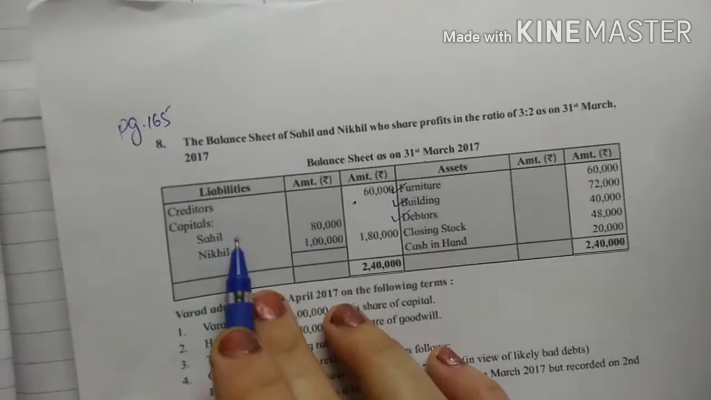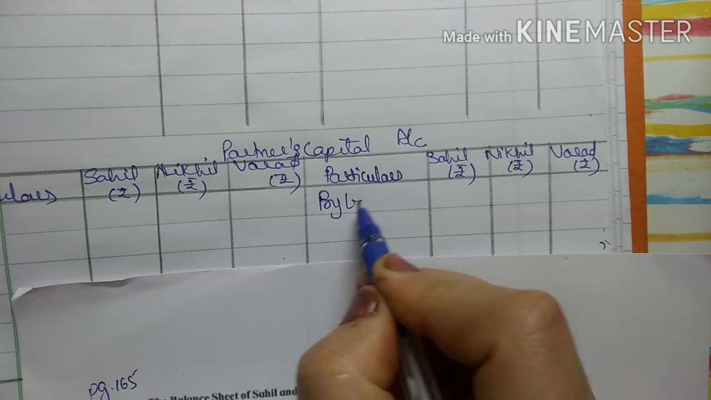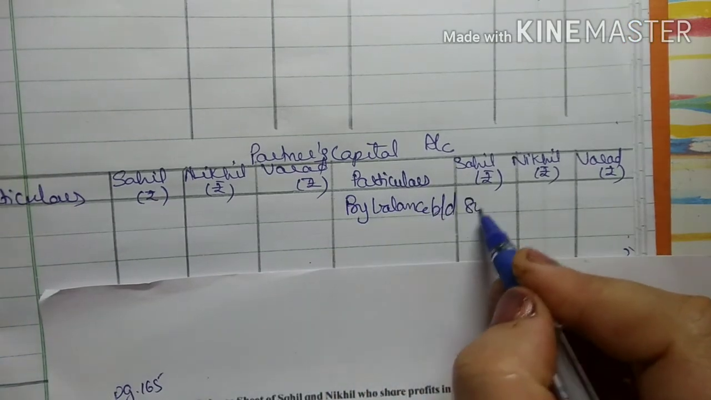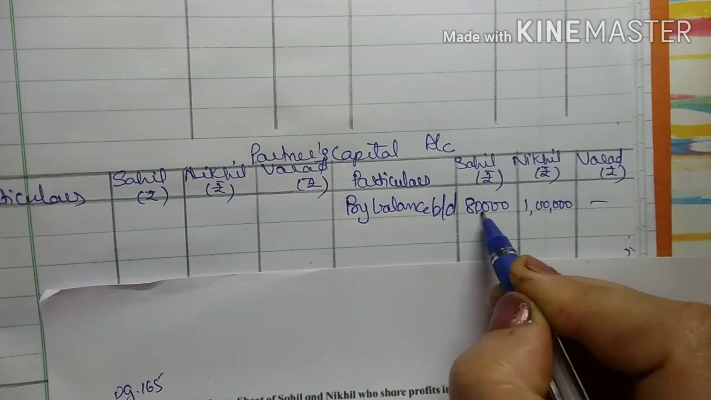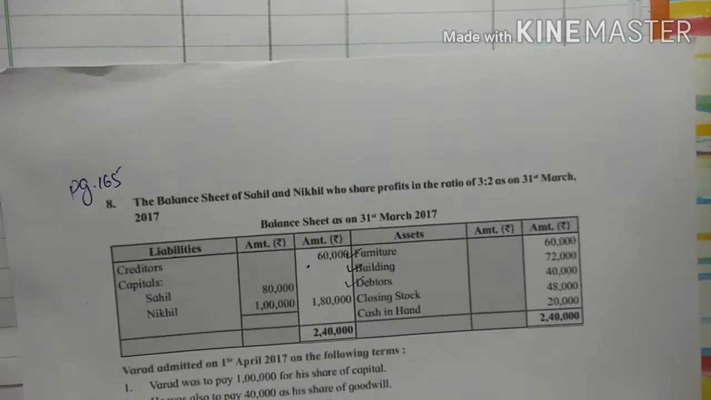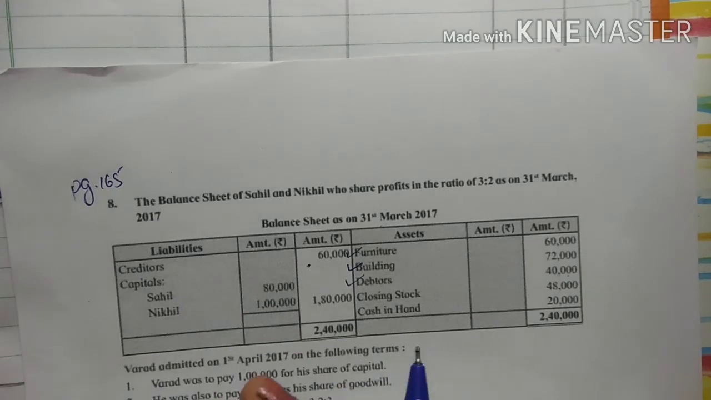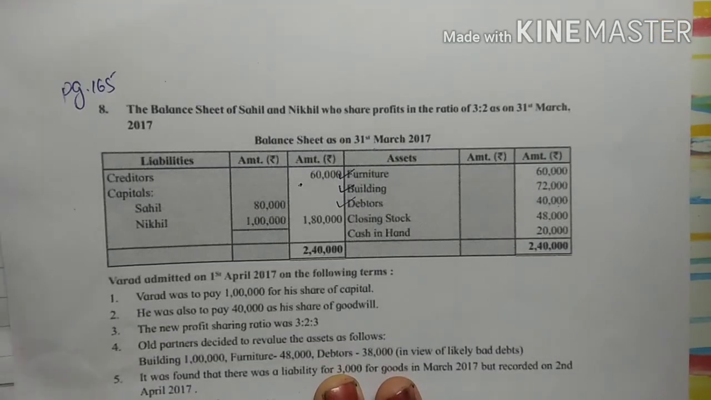Next is the partners' capital accounts, opening balances. So this is my partners' capital account. By balance brought down, 80,000, 1 lakh, right? So what we have done is just the posting. There is no general reserve in the problem. If a general reserve would have been in the liabilities, we would have distributed it to the old partners in the old ratio. Now we can start with the adjustments.